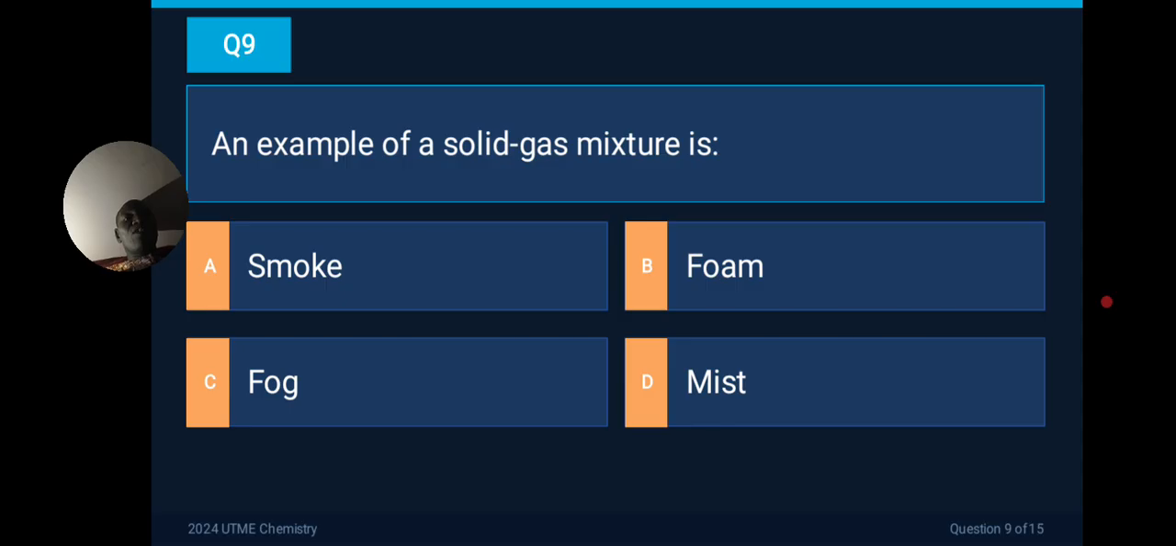The next question, which is question 9, says, an example of a solid-gas mixture is, so which of these is an example of a solid-gas mixture? A, smoke, B, foam, C, fudge, D, mist. Aha. I believe you should know this answer even without me telling you. The correct answer is what?